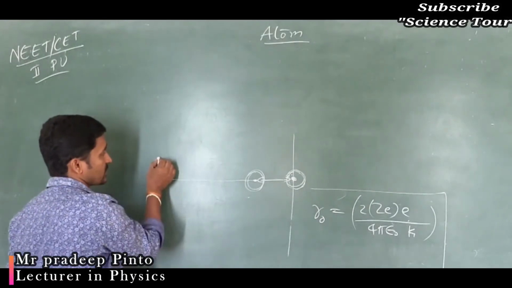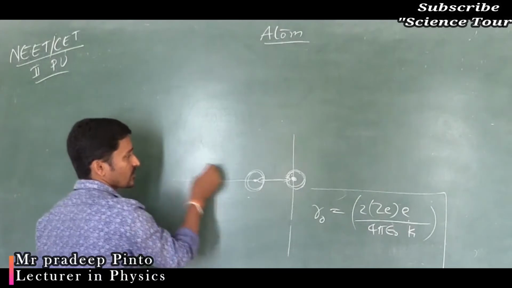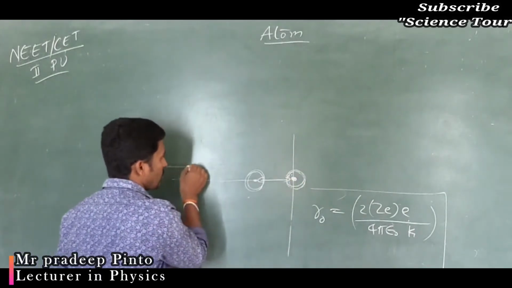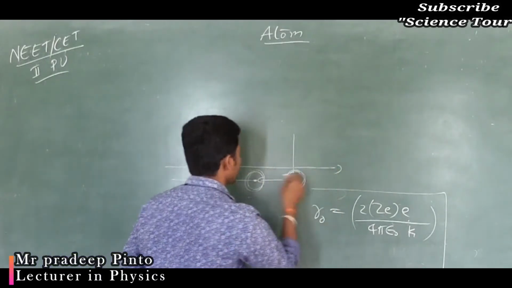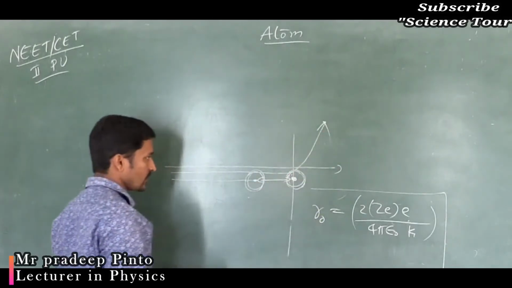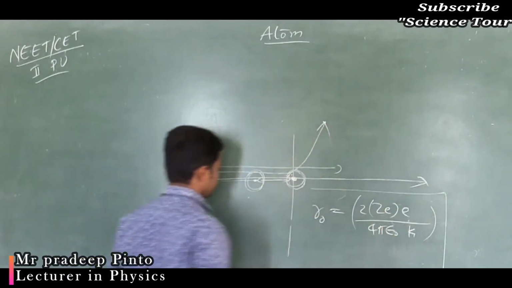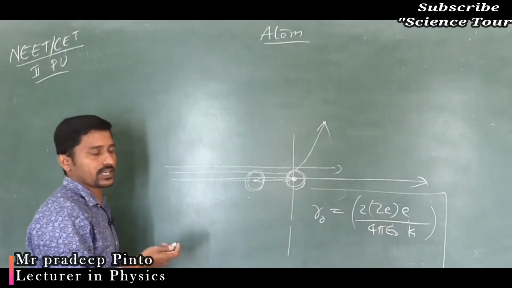Impact parameter: say, for example, an alpha particle comes from this side. If the distance is small, it may go undeviated, and if it comes here, it may go like this. This is the velocity vector of the alpha particle.